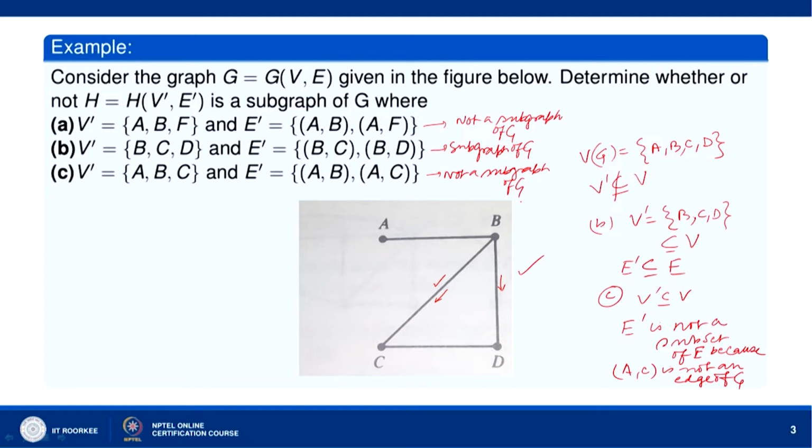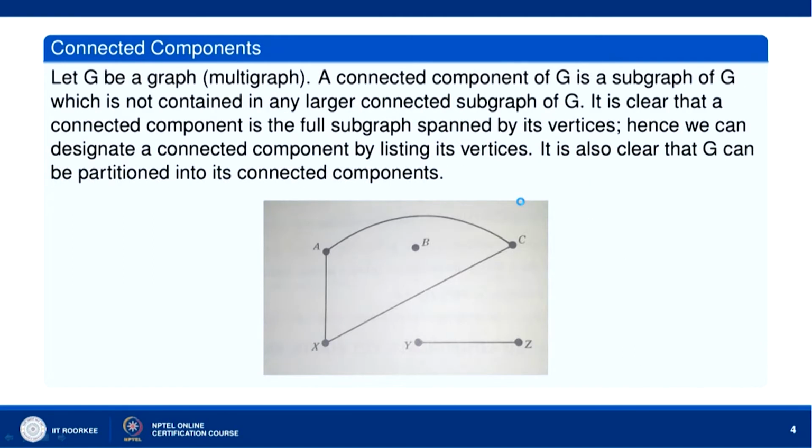Now, let us go to connected components. Let G be a graph, a multigraph. A connected component of G is a subgraph of G which is not contained in any larger connected subgraph of G. That means a connected component is the full subgraph of G spanned by its vertices. Hence, we can designate a connected component by listing its vertices. It is also clear that G can be partitioned into its connected components.